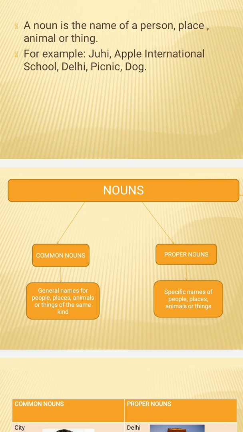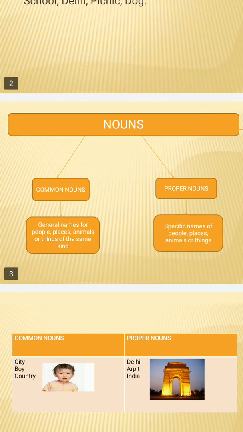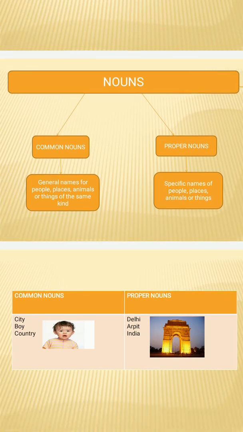The nouns basically are of two types, that is the common nouns and the proper nouns. Further, there are many more types of nouns, but the basic two types are the common nouns and the proper nouns. So first of all, what are common nouns? Common nouns are the general names for people, places, animals, or things of the same kind.